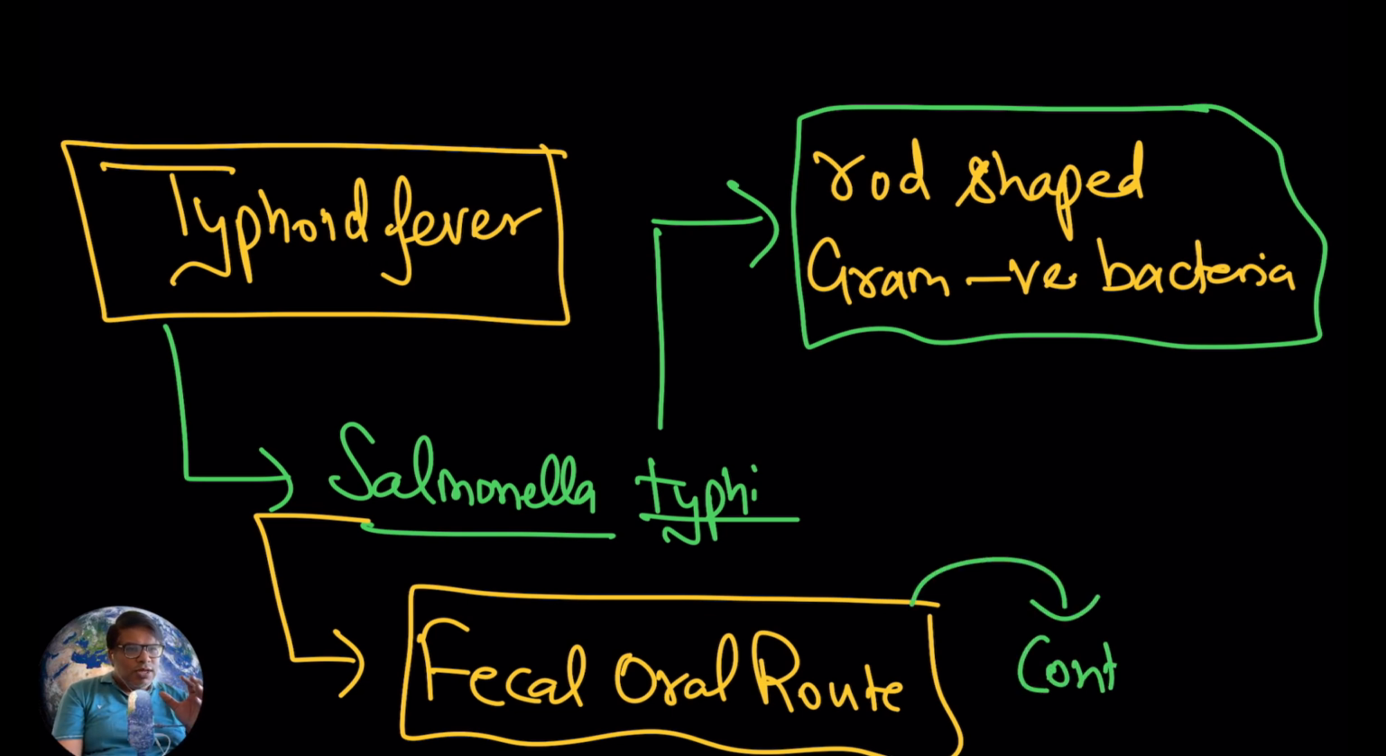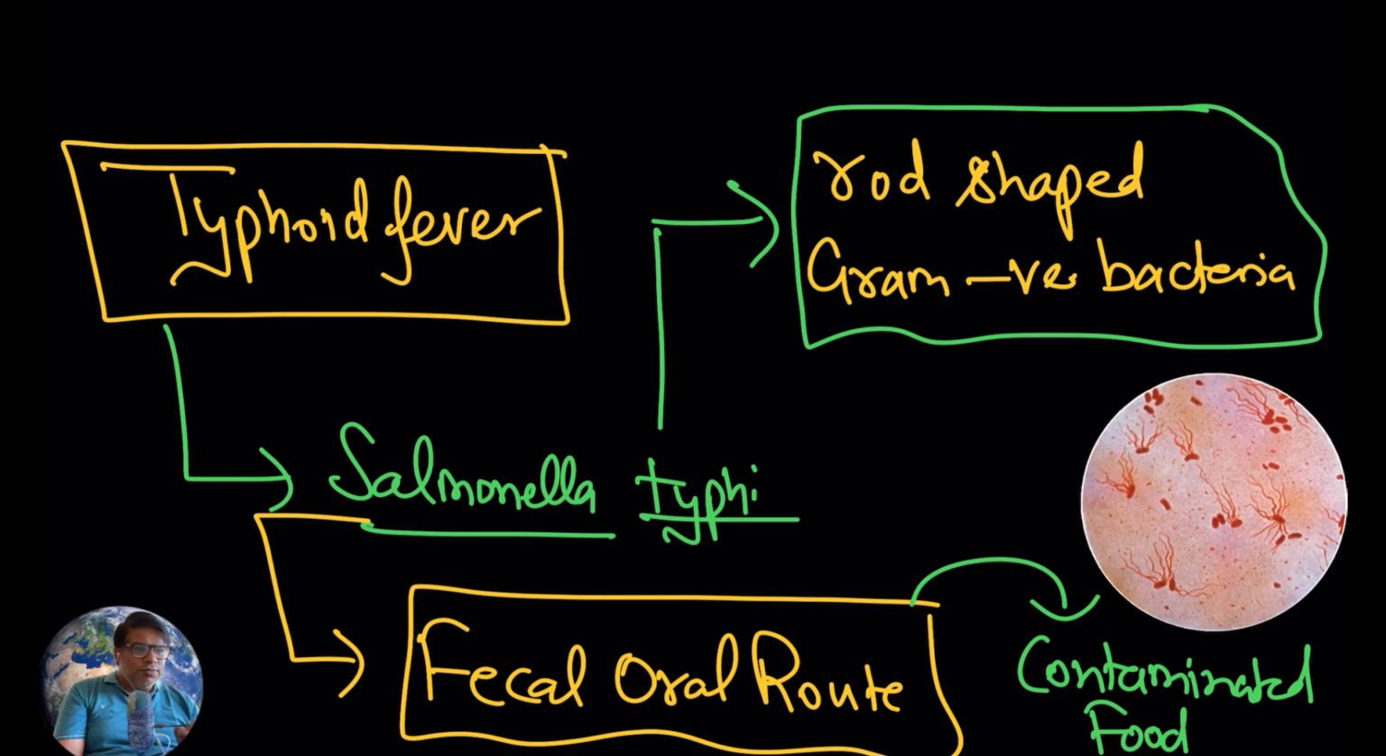If the food is contaminated with this bacteria, it is going to make entry in our body, and it is going to infect. So here you can see the picture of this. Now let us try to understand how this bacteria is actually being transmitted.